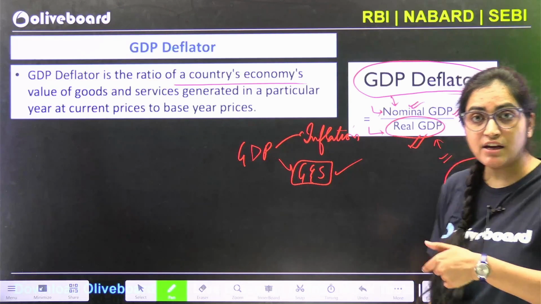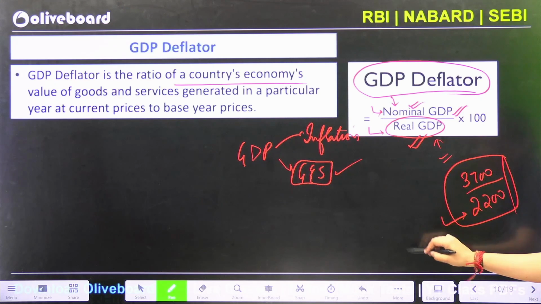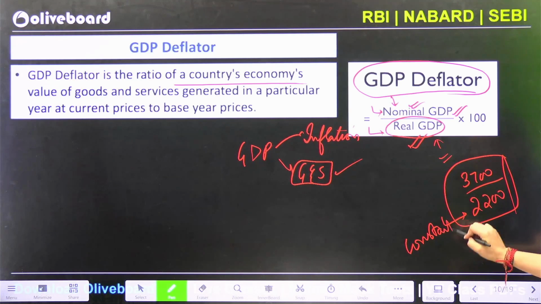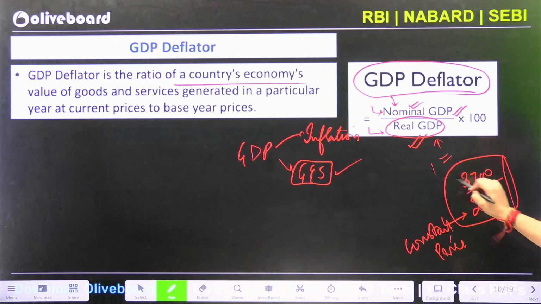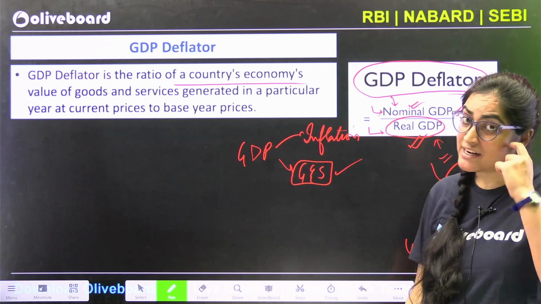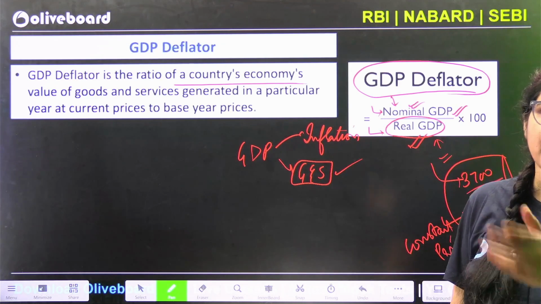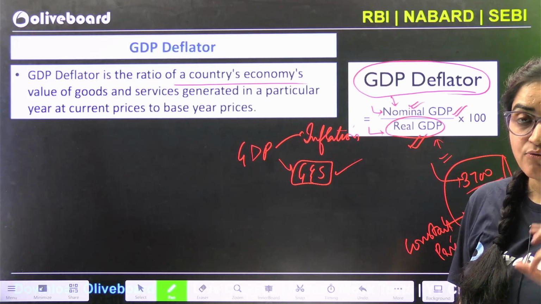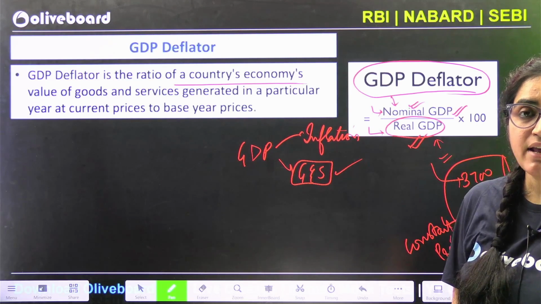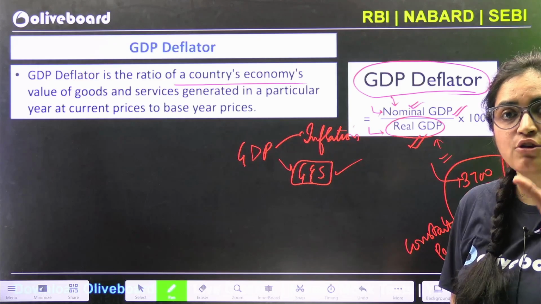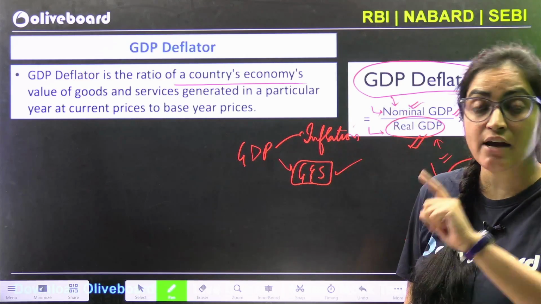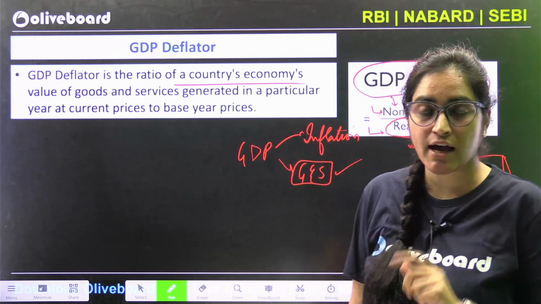Why real? Because this calculation has been done on constant prices, and this one is done on current prices, the prices prevalent in the market. So we just want to see what is the level of GDP on account of the increase in goods and services produced, and not merely because of the inflation involved. I hope that's clear to you all.